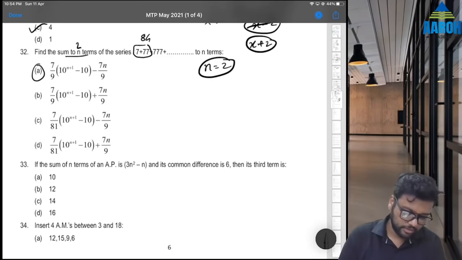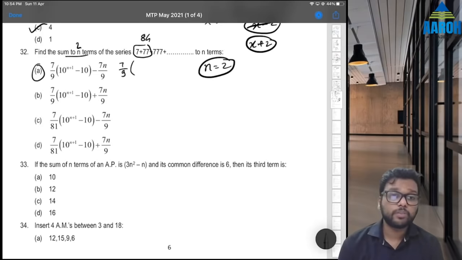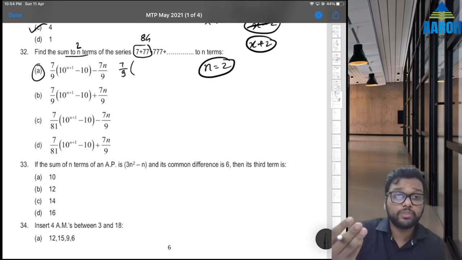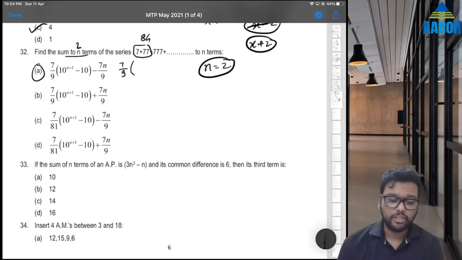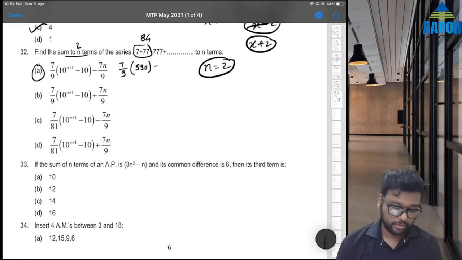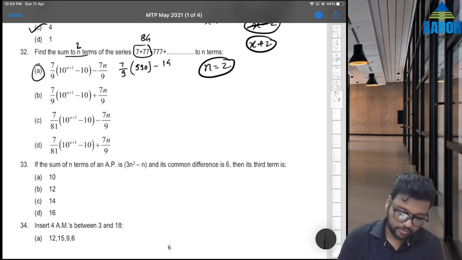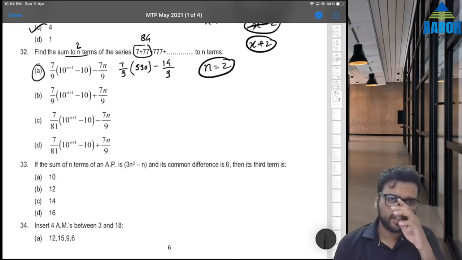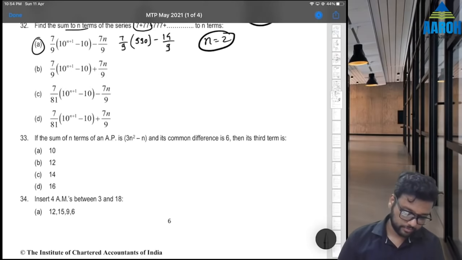Let's check first option. 7 by 9 into 10 raised to n plus 1. N plus 1 is 2 plus 1, 3. 10 raised to 3 is 1000. 10 cube is 1000 minus 10. So 1000 minus 10 is what? 990 minus 7n by 9. So that is 7 into 2, 14 by 9. Let's check this. 7 by 9 into 990 minus 14 by 9. If we press equals, we don't get 84, so that is not correct.